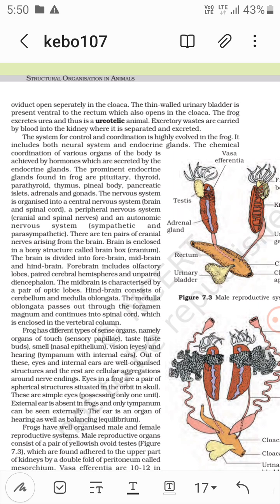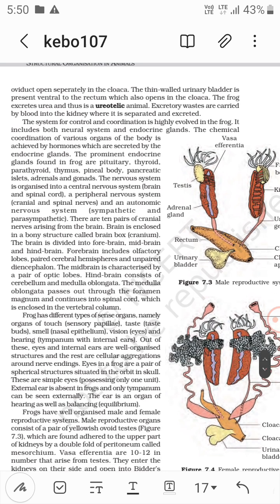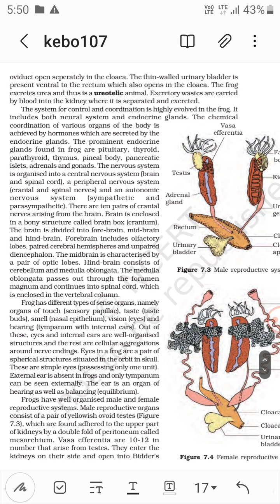Now, the system for control and coordination is highly evolved in the frog. The nervous system is organized into the CNS, brain and spinal cord, then the peripheral, that is cranial and spinal nerves, and the autonomic nervous system, that is sympathetic and parasympathetic. There are 10 pairs of cranial nerves arising from the brain, which lies in the brain box, that is the cranium. The brain has forebrain, midbrain and hindbrain.